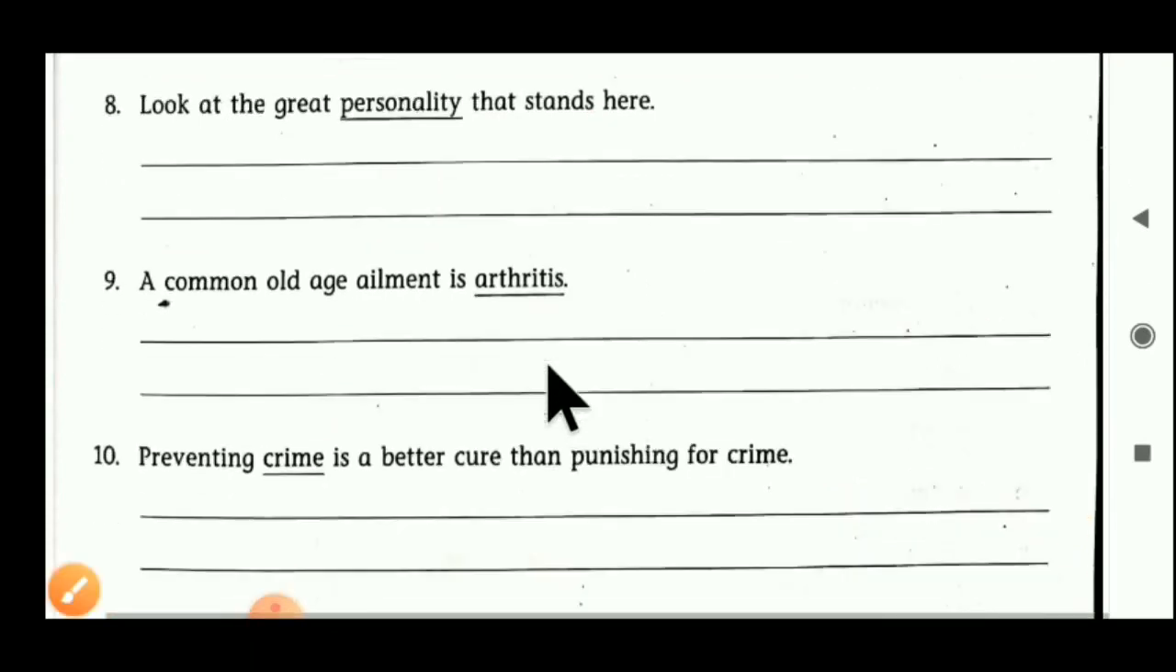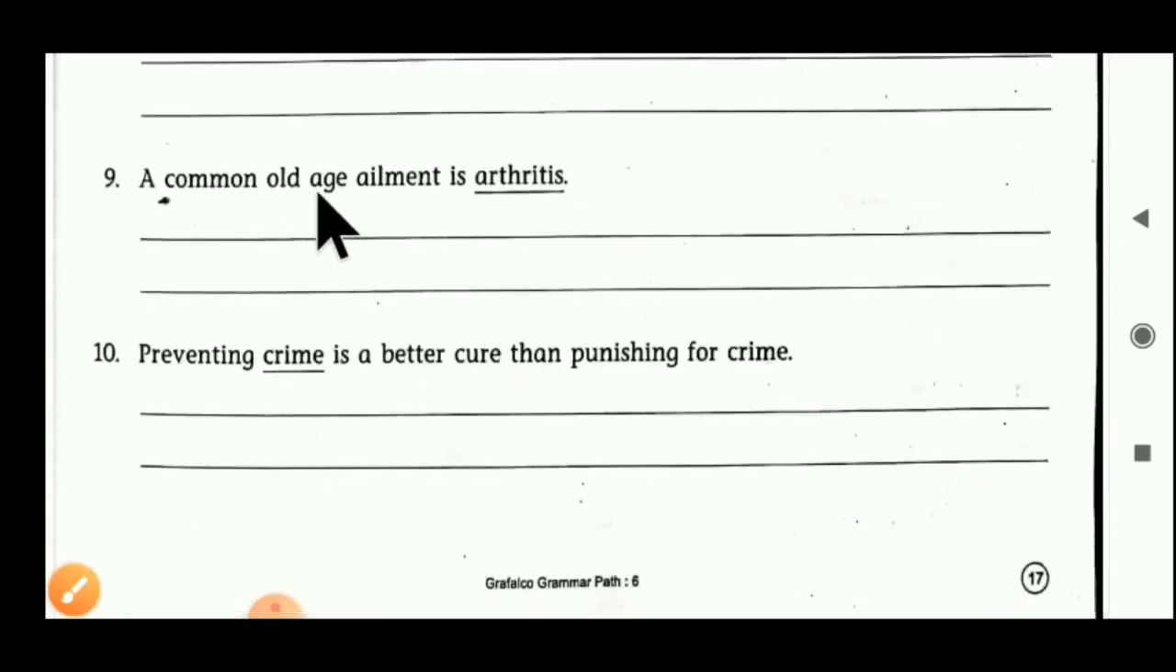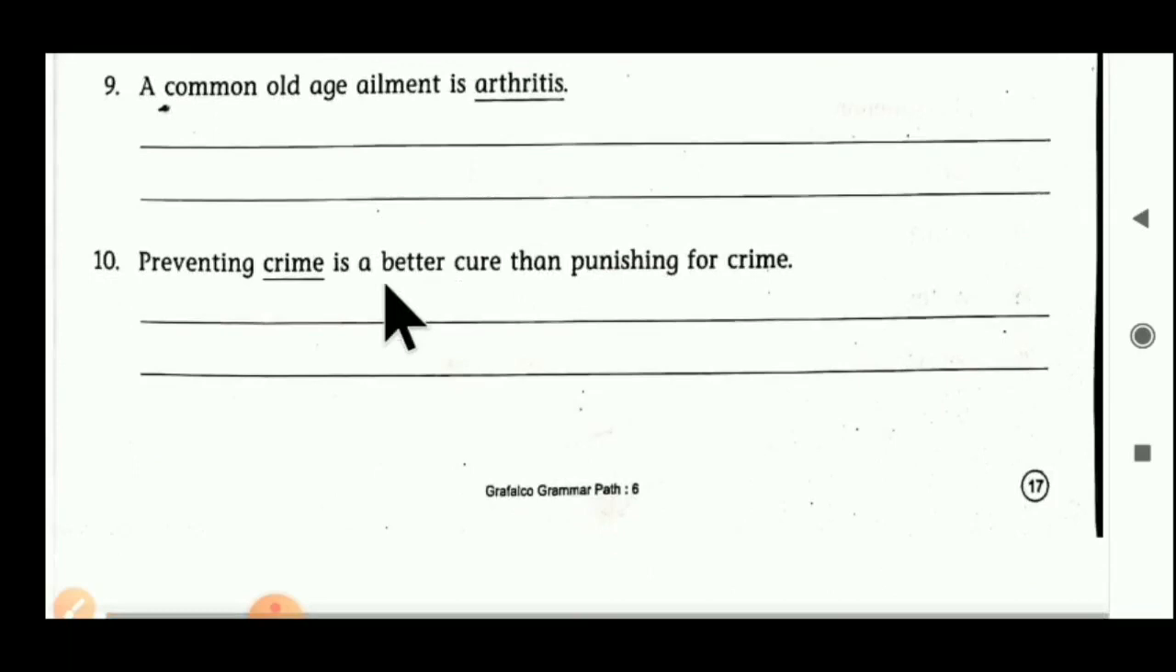Okay, now the next one, number 9: A common old age ailment is arthritis. The whole sentence remains the same because we cannot use arthritis in plural form. So the sentence remains the same. Can you understand, students?